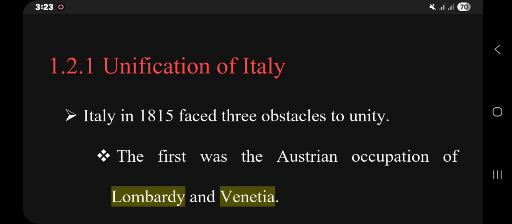Today's lesson is History Grade 10 Unit 1 Part 2 about the unification of Italy.